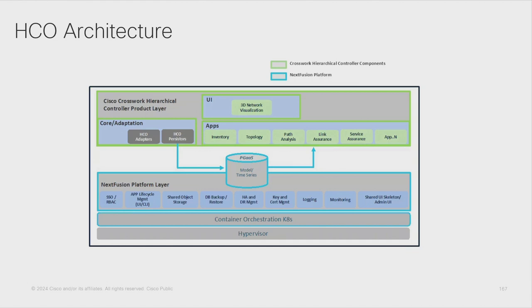In this case, for example, the Kubernetes environment for the orchestration of these containerized microservices that are running on HCO. But it also provides single sign-on services, authentication services, encryption, high availability, geo-redundancy, and even storage as a service and database as a service for HCO.